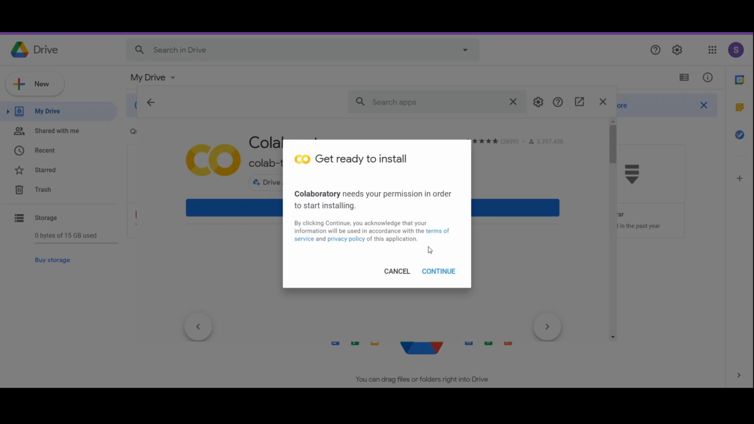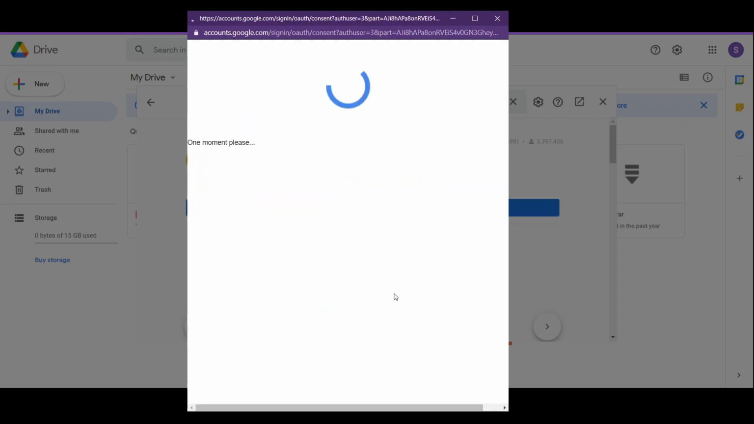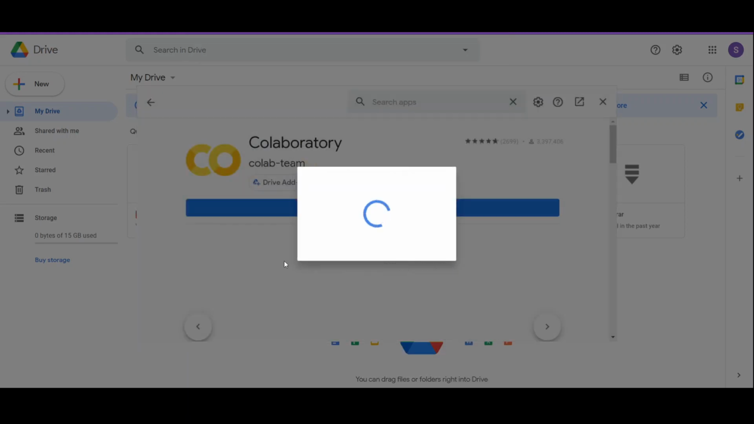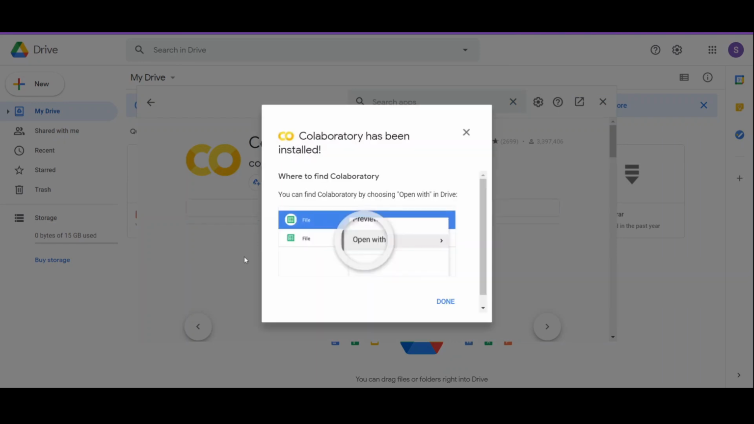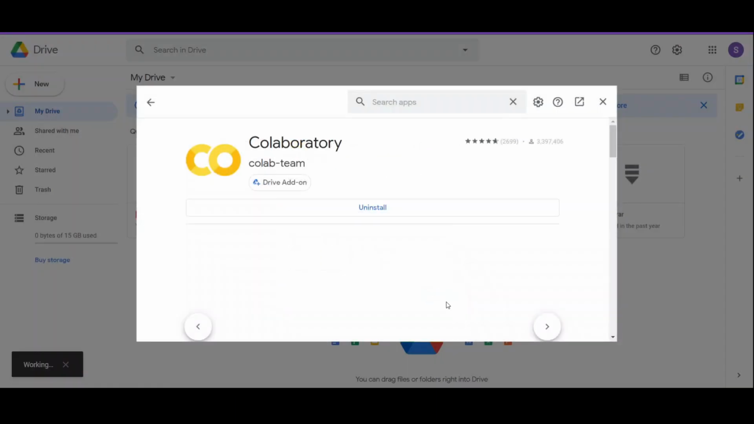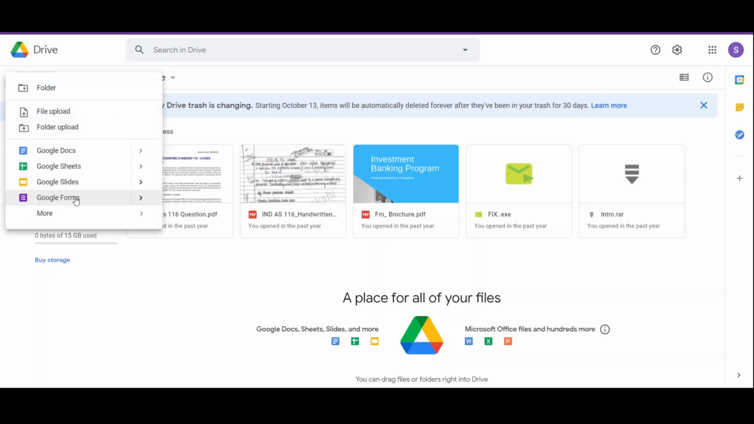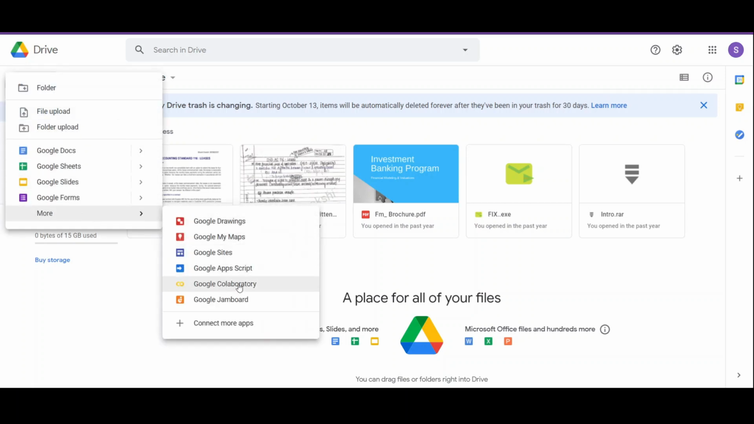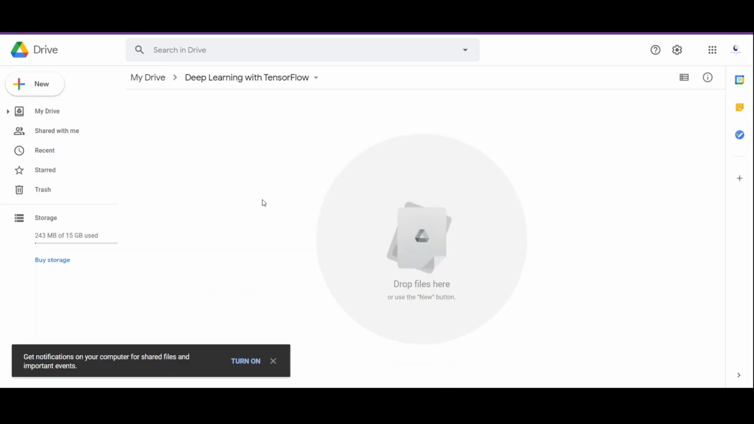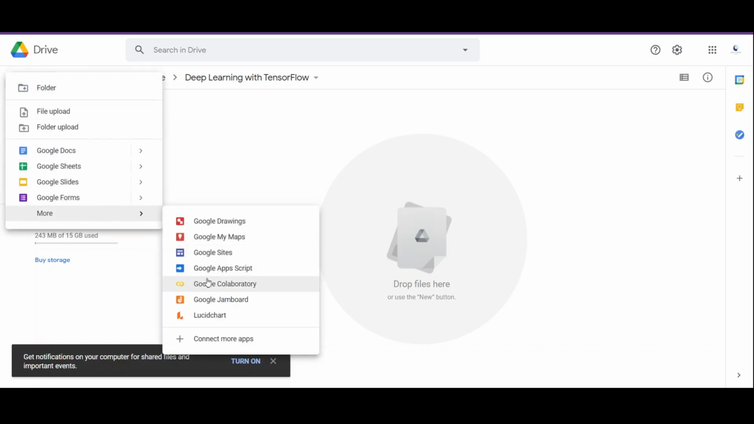Next we have to continue. It is asking for permission. Next we have to choose a login account. In my case, this is my account. Click on that, and we are good to go. Now continue with all that. With this, we have added Google Colab to our Google Drive account, and now we can access it directly from the Google account. Let me show you. Now click on New and More, and you can see that we have the Google Colab option available to us. So let's fire up a new notebook. Click on New, then More, and then Google Colab.